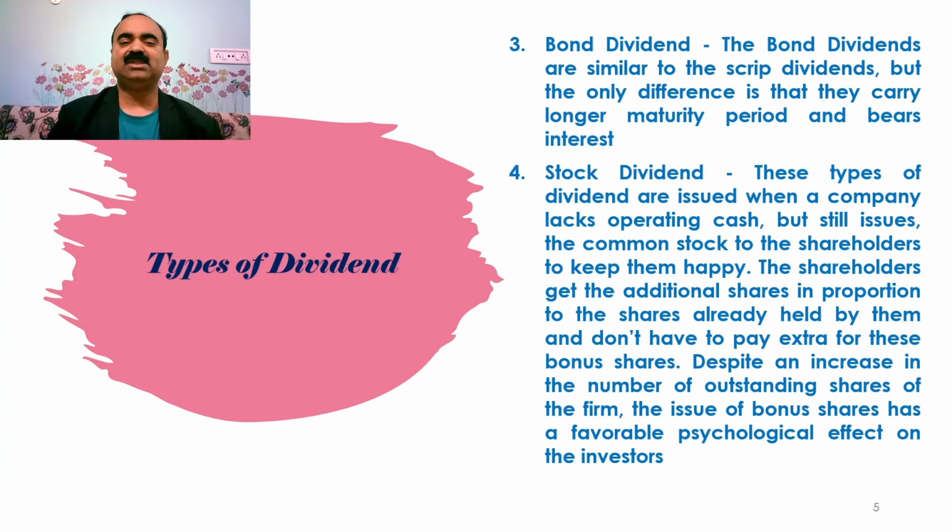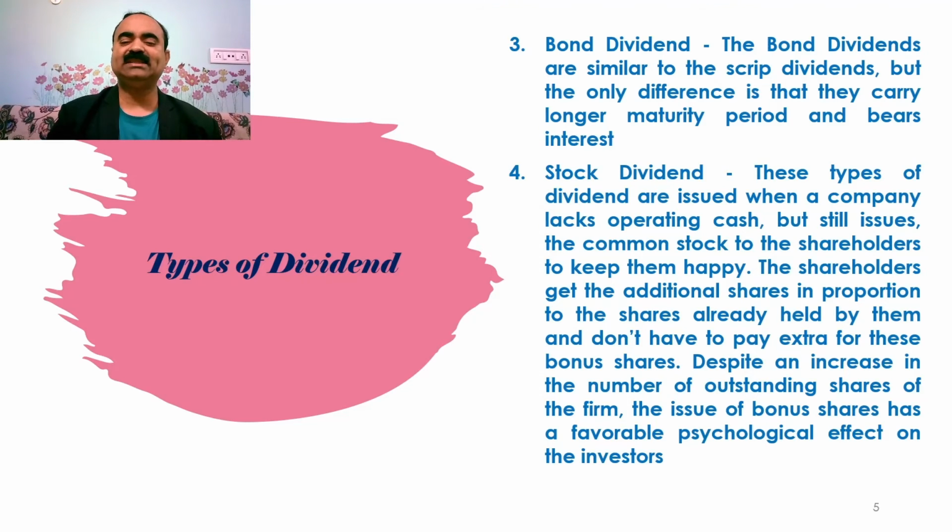4. Stock dividend. These types of dividend are issued when a company lacks operating cash but still issues common stock to the shareholders to keep them happy.